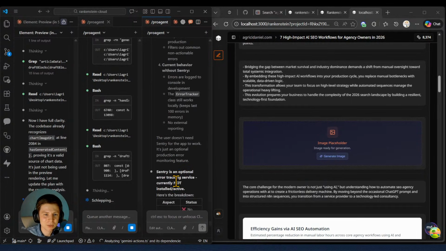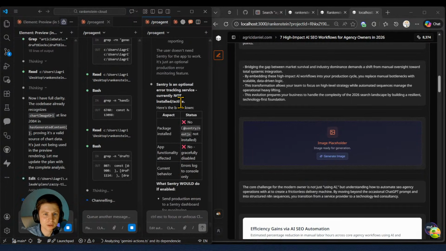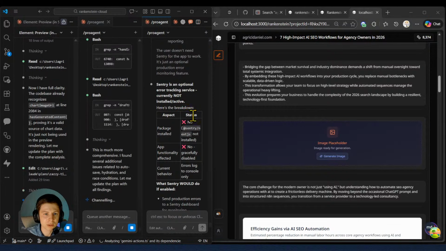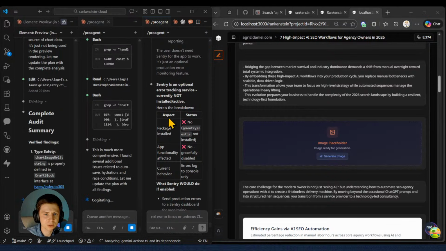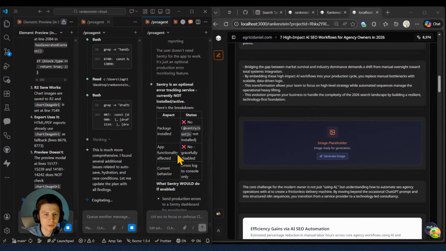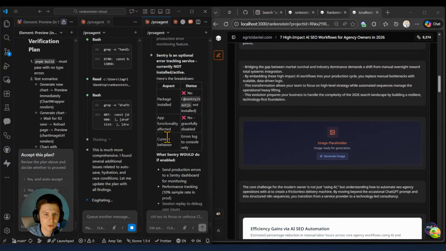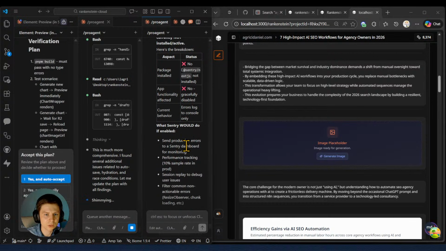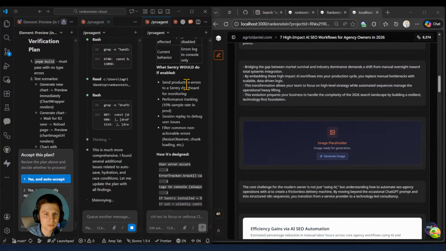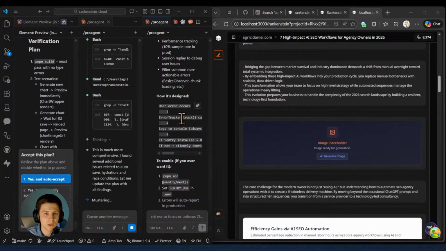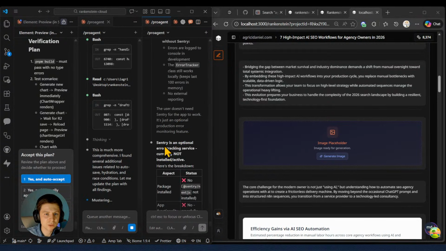So let me see exactly what the Sentry is. Sentry is an optional error tracking service, currently not installed, not active. Here's the breakdown. Package installed: no. App functionality affected: no, gracefully disabled. Current behavior: errors log to console only. What Sentry will do if enabled: send production errors to a Sentry dashboard for monitoring. Okay, so this is a good function.